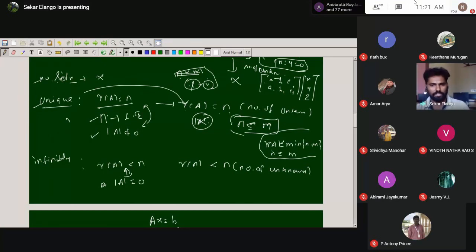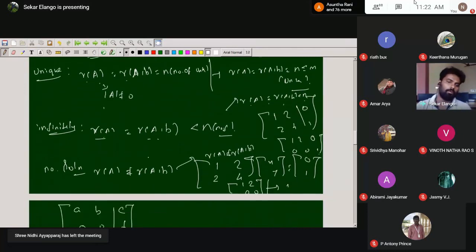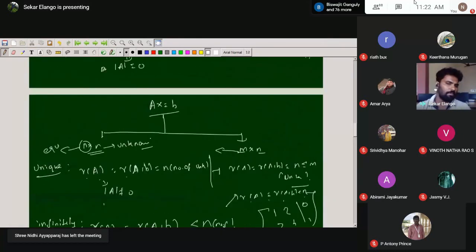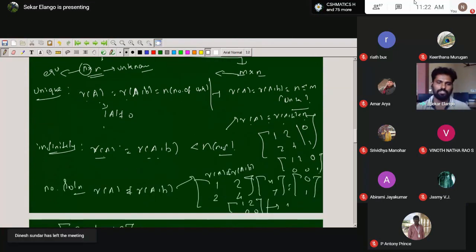So one thing is that both of them have to get the number of unknowns only. Now the non-homogeneous system. Here B is non-zero, and that is how a non-homogeneous system comes. Square matrices and rectangular matrices both are the same thing, with the same properties: uniqueness, infinitely many solutions, no solution.